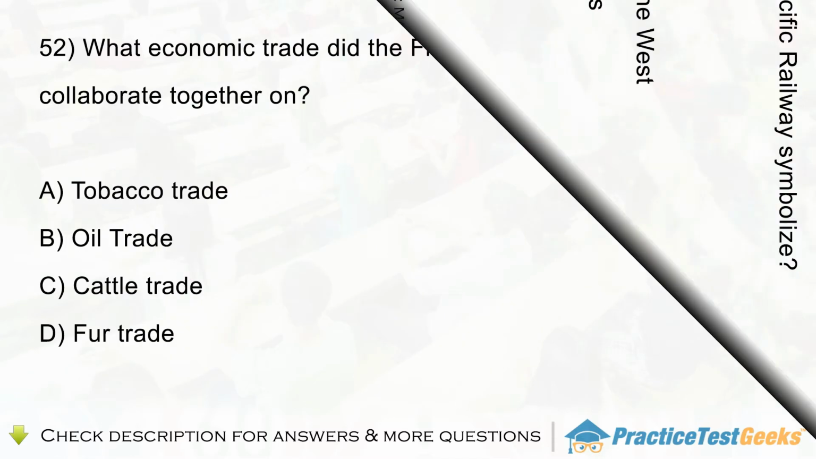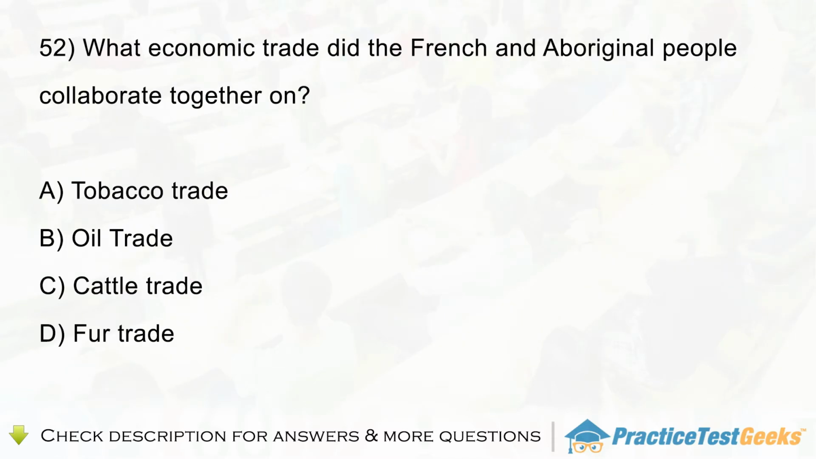Question 52. What economic trade did the French and Aboriginal people collaborate together on? A. Tobacco trade. B. Oil trade. C. Cattle trade. D. Fur trade.